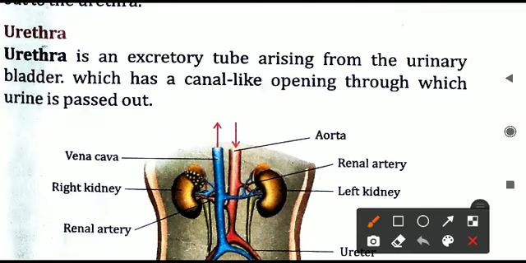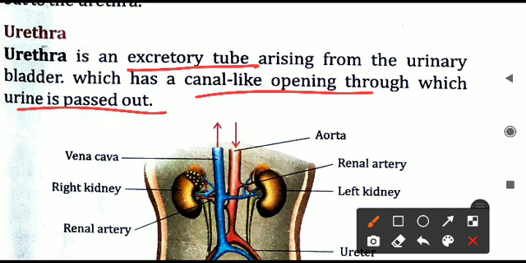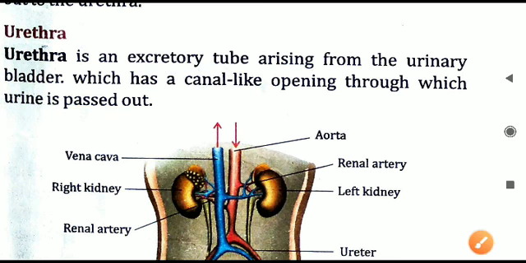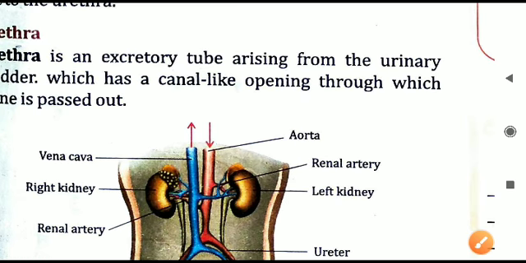Next is the urethra. What is the urethra? It is a tube, and from there only the urine is passed out. It has a canal-like opening. A small opening is there from which the urine is passed out of the body. So this is a small tube that comes out from the bladder.